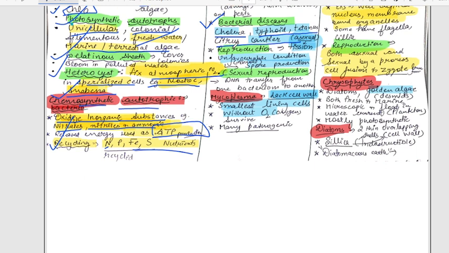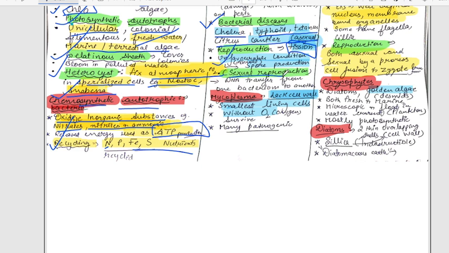There are two types of reproduction. Asexual, without any sexual process or gamete formation, that is asexual. And how do they reproduce asexually? By using fission. Fission means division, just division, no gamete formation. And they will form an exact replica, because two different gametes are not going to fuse. That's why there is no variation, and they form an exact replica in asexual reproduction.